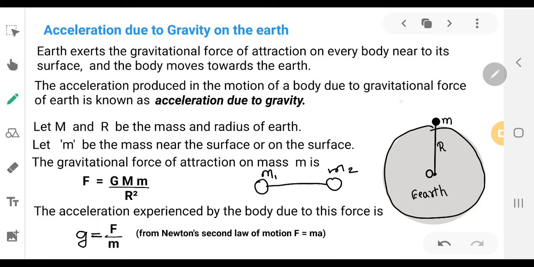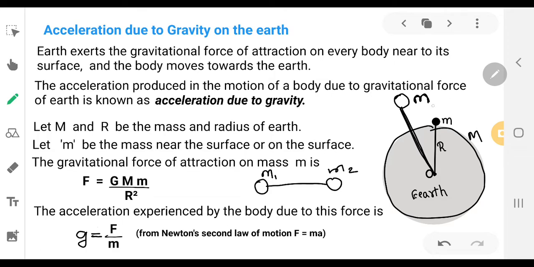If you place any object nearer to the earth, let us consider capital M is the mass of the earth, and we are placing any object of mass small m. Now, according to the gravitational law, the earth and this object of mass m attract each other due to their masses.